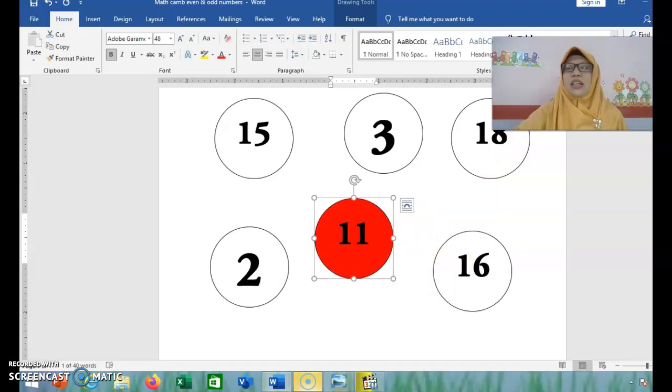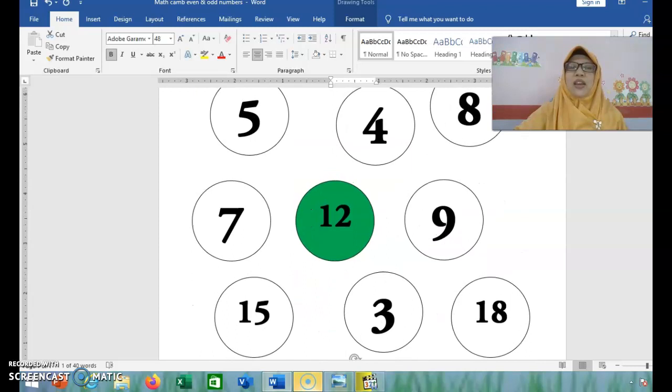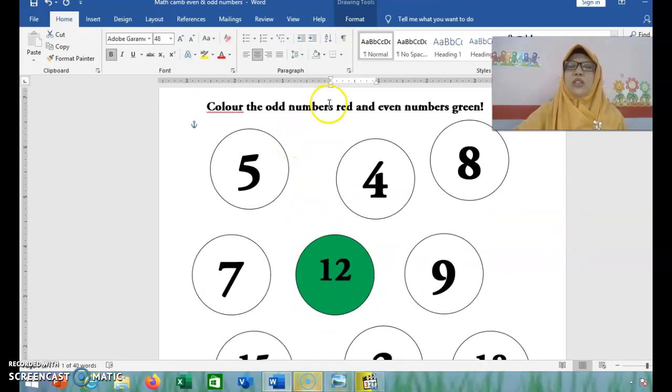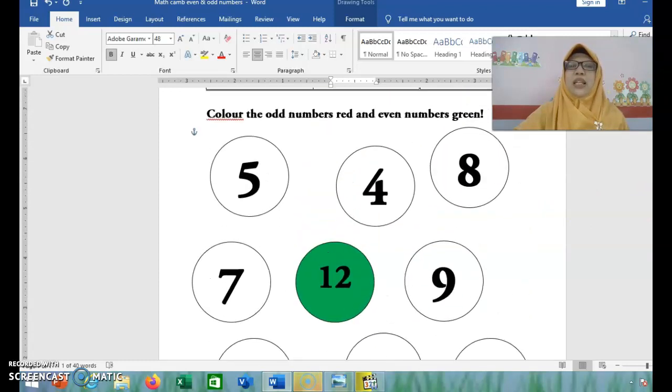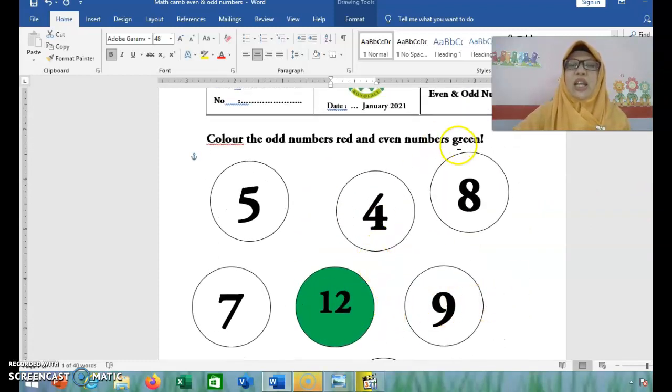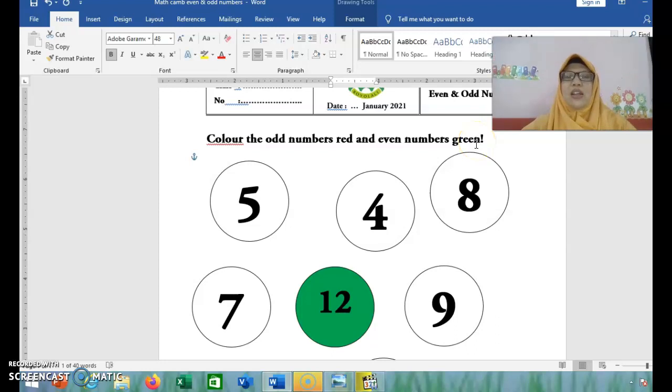Nah, yang lainnya silahkan diwarnai sesuai perintah ya. Diwarnai sesuai angkanya. Yang odd numbers red and even numbers green. Ya, bilangan ganjil diwarnai dengan warna merah. Dan bilangan genap diwarnai dengan warna green, hijau. Okay, everybody, we have learned about even numbers and odd numbers. Okay. I hope all of you understand about even number and odd numbers. And please do the worksheet and send the photo of the worksheet to our portal.